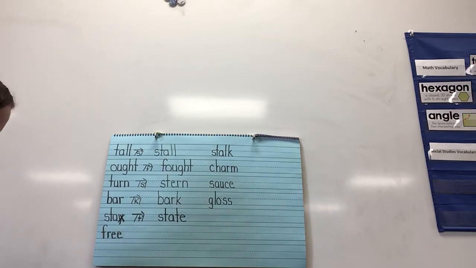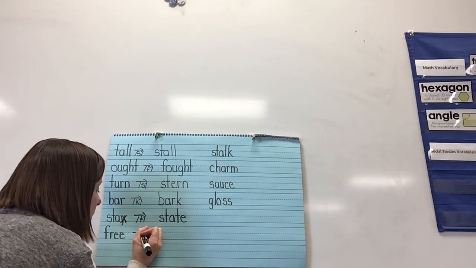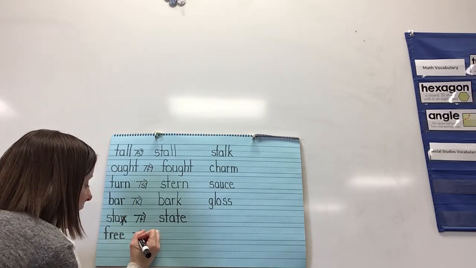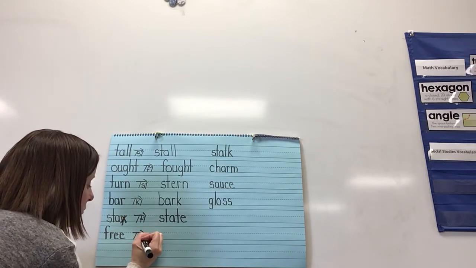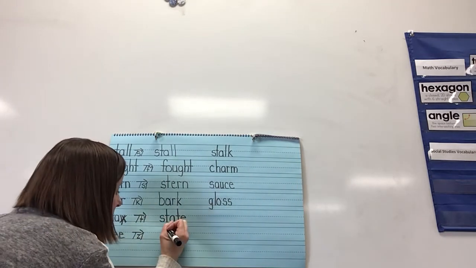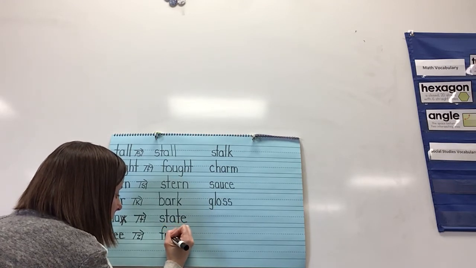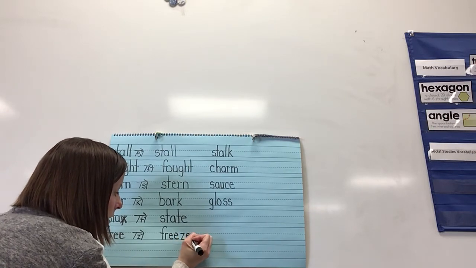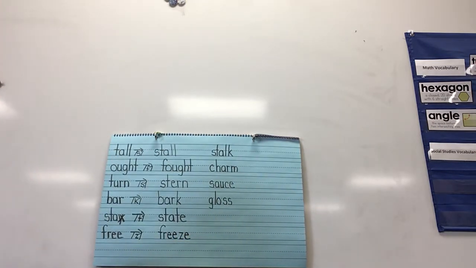So state. Okay, and our last word is free. Go ahead and write free, F-R-E-E. And this time, we're going to change it and add a Z sound at the end. And so when I write it, it's going to change free to freeze. So we have that silent E at the end.